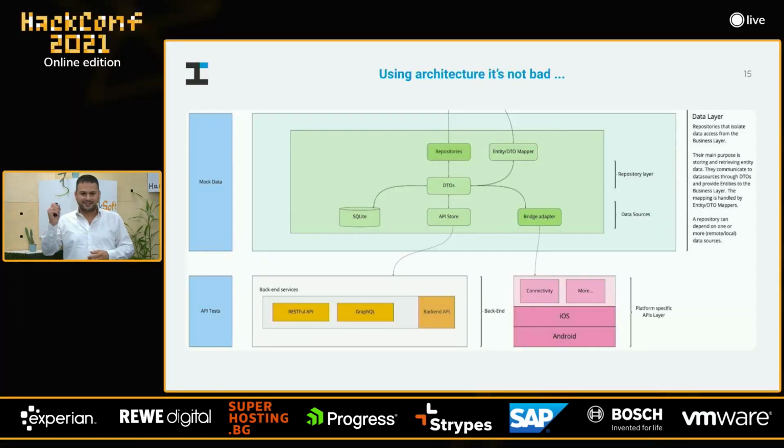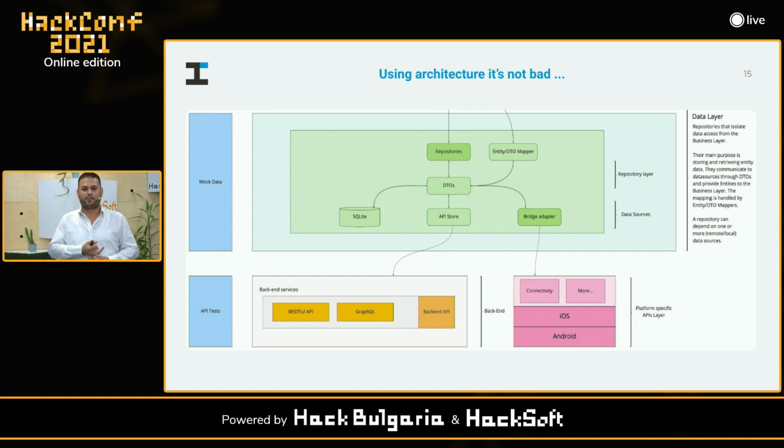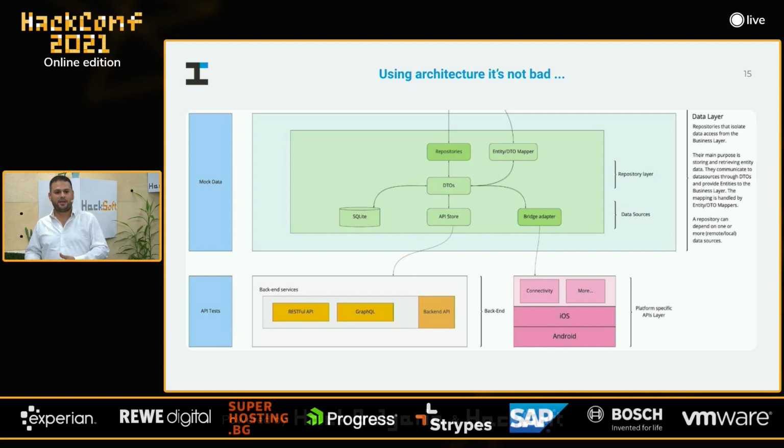Okay, the data layer. Basically, we have two things there. We have repositories and we have data sources. The repositories isolate the data access from the business layer. So again, from the business layer, we shouldn't be aware where this data is coming from. Then we have data sources such as SQLite, API, Bridge Adapter, etc. And the idea behind is that those data sources provide DTOs, so-called data transfer objects.